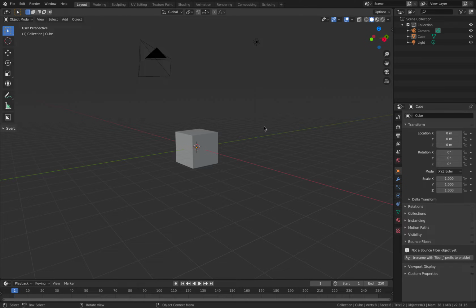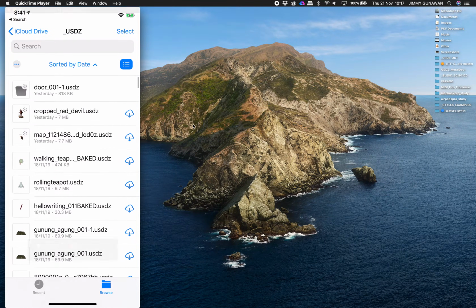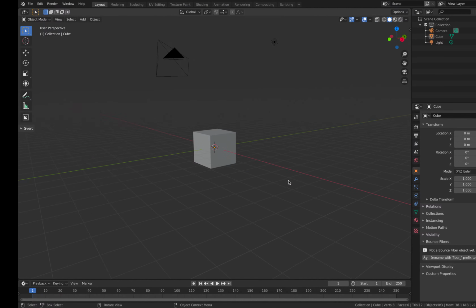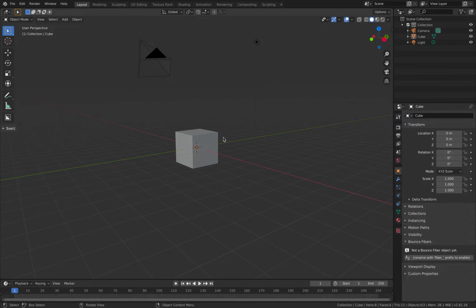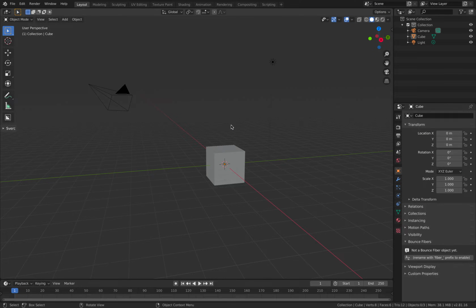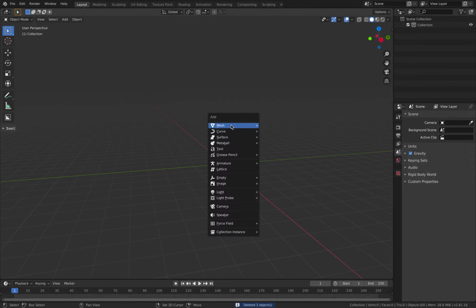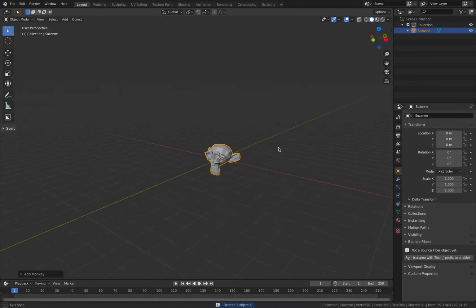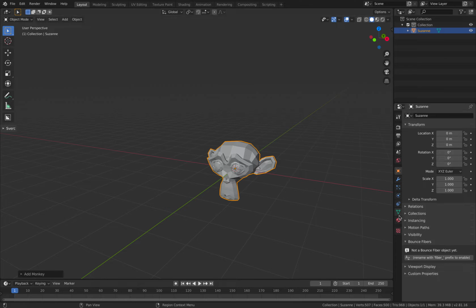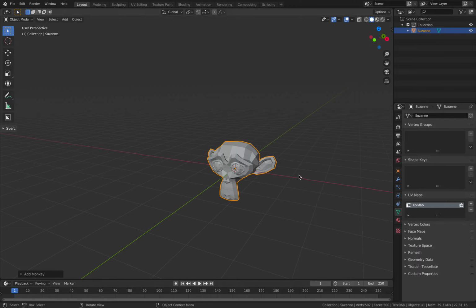So let's get started. I have my iPhone ready here, just so that we can have a look at the AR very quickly. I'm gonna delete everything. We can use the box, but I will be using Suzanne. So Shift A, create Suzanne. Suzanne actually comes with UV.